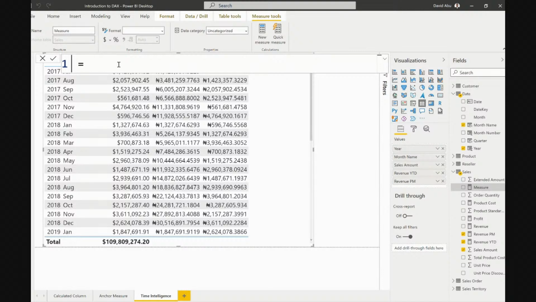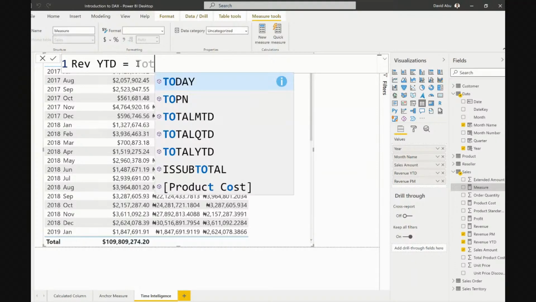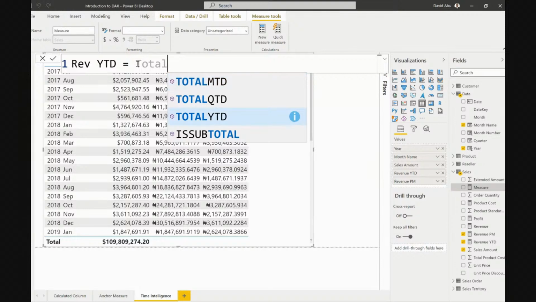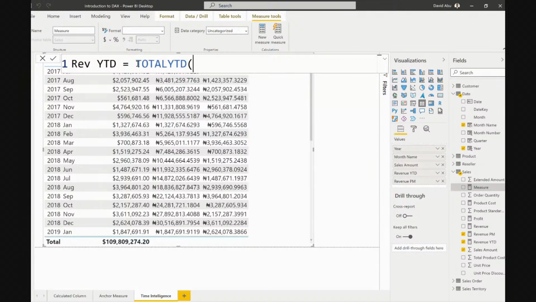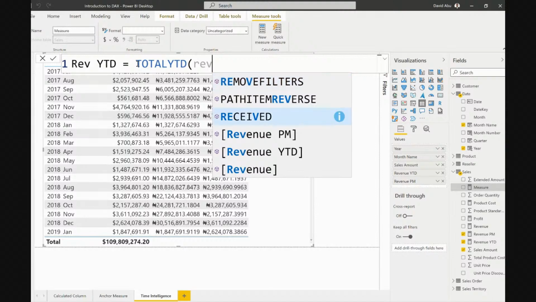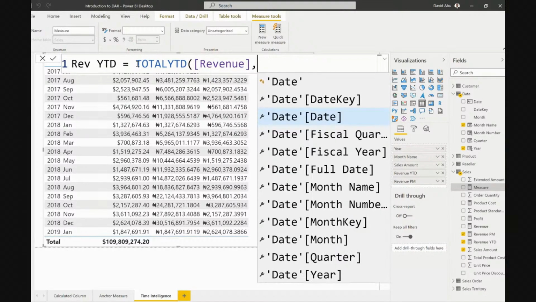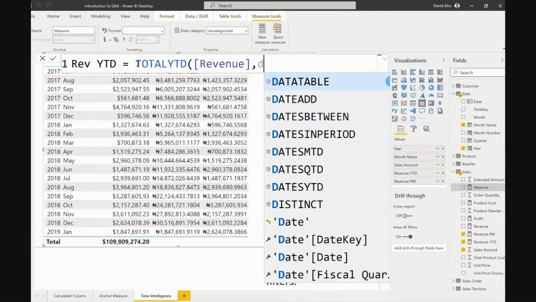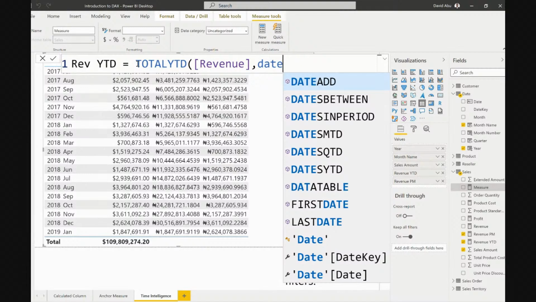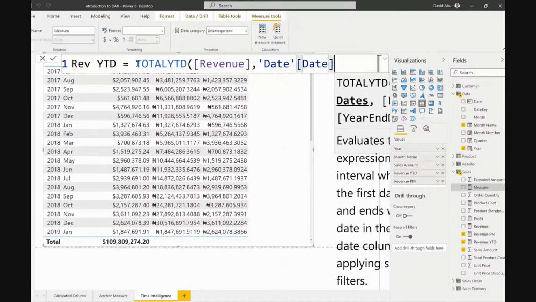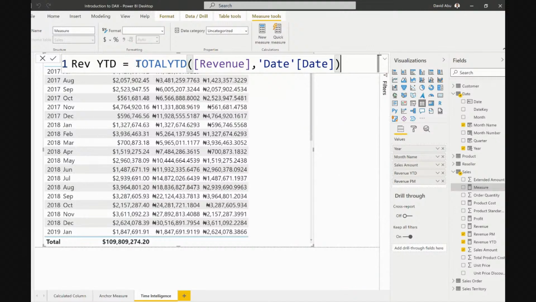So we can say revenue YTD. Then we do TOTALYTD, and now we can just do our anchor revenue, then comma, then dates, and close the bracket and click enter.